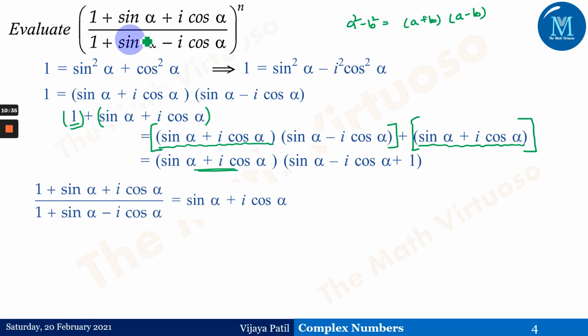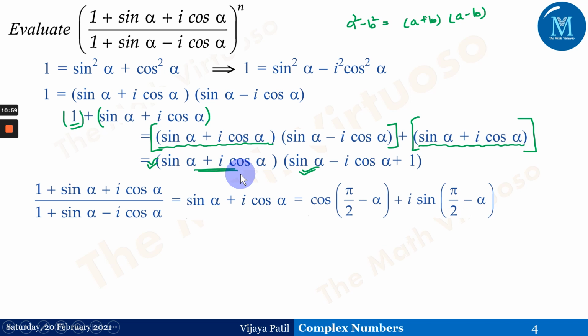Then the numerator, 1 plus sine alpha plus i times cos of alpha, we have expressed in this way, and therefore we have got a similar term. This term is already present in the denominator. If you observe, 1 plus sine alpha minus i times cos of alpha, that will get cancelled and we will remain only with this particular term. So sine alpha plus i times cos of alpha will be here.